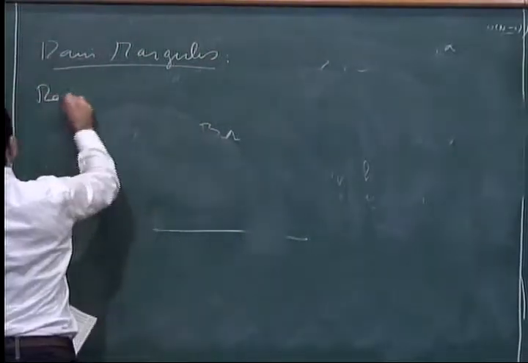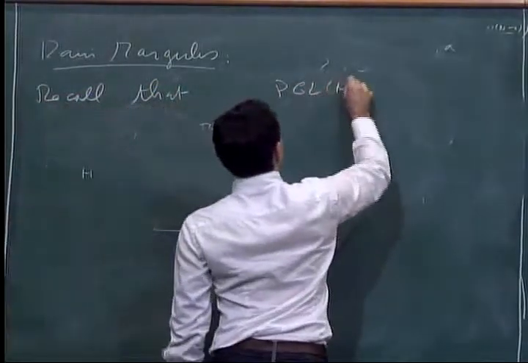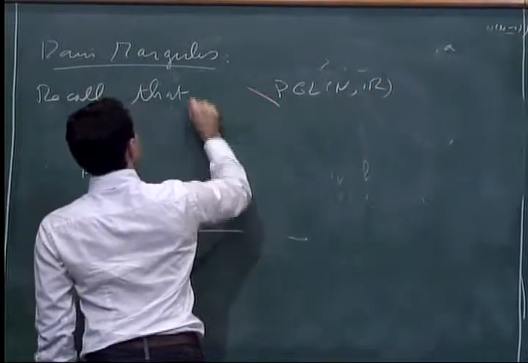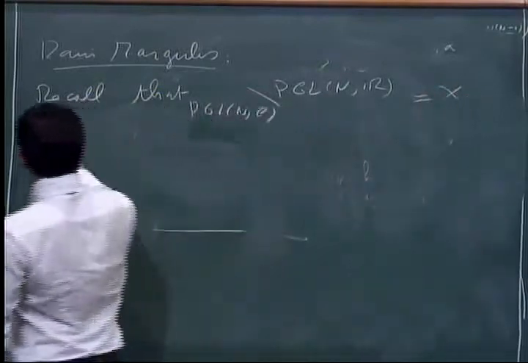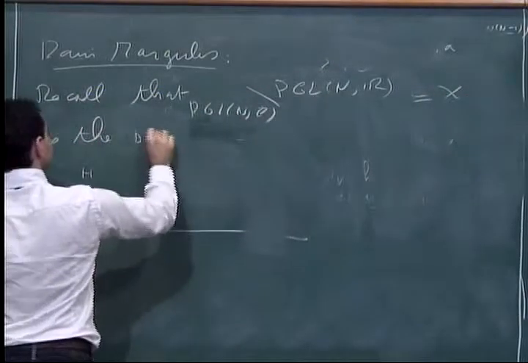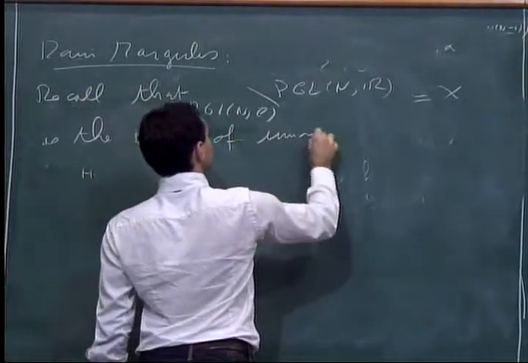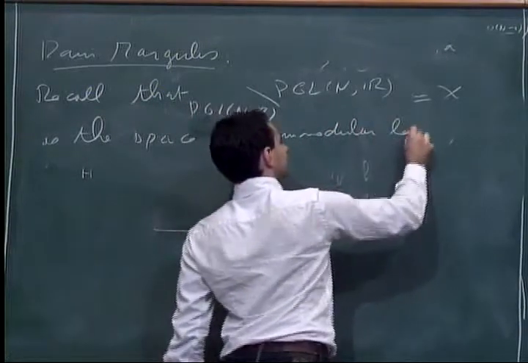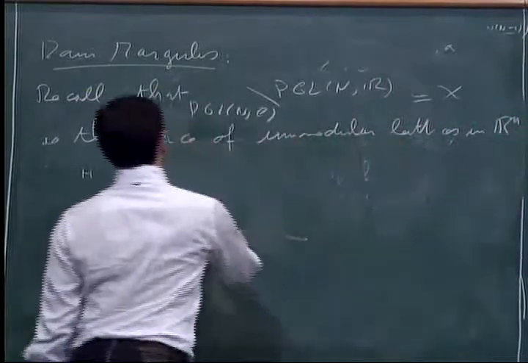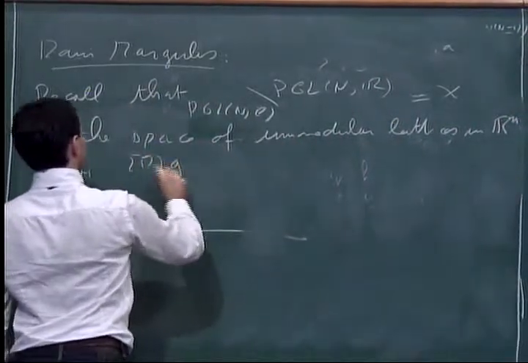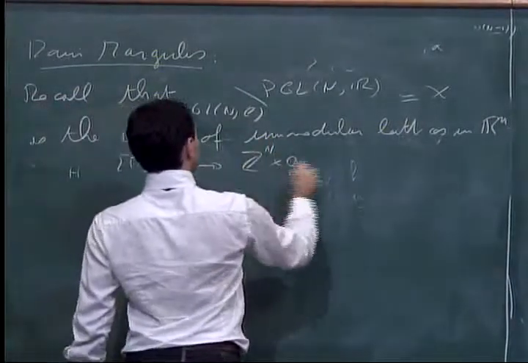So recall that PGL_n of R over PGL_n of Z, our space X, identifies with the space of unimodular lattices in R^n. So to the class G gamma, we associate this lattice.